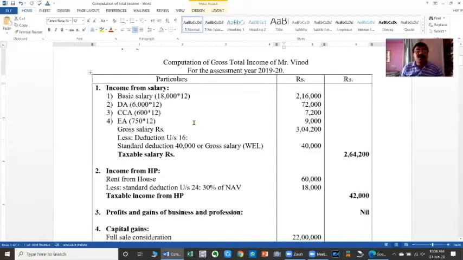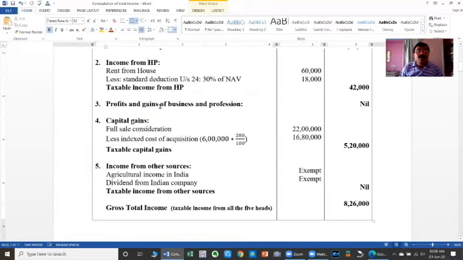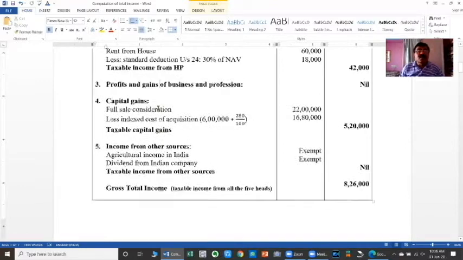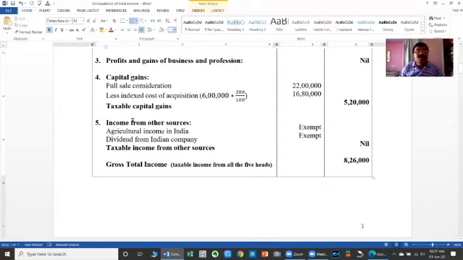The five heads of income are: the first one is salary income, the second one is house property, the third one is profits and gains from business and profession, the fourth one is capital gains, and the fifth one is income from other sources.